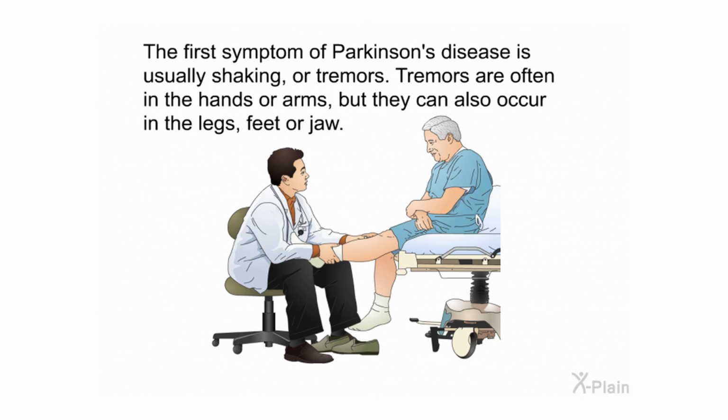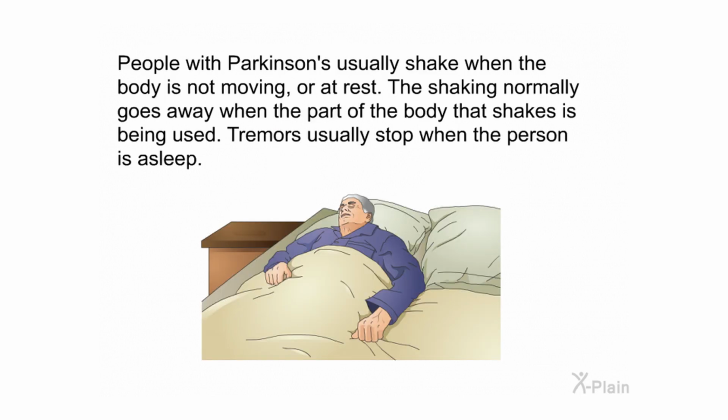The first symptom of Parkinson's disease is usually shaking or tremors. Tremors are often in the hands or arms, but they can also occur in the legs, feet, or jaw. People with Parkinson's usually shake when the body is not moving or at rest. The shaking normally goes away when the part of the body that shakes is being used. Tremors usually stop when the person is asleep.